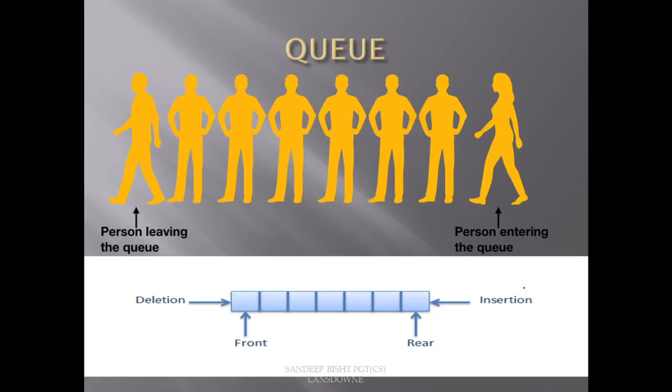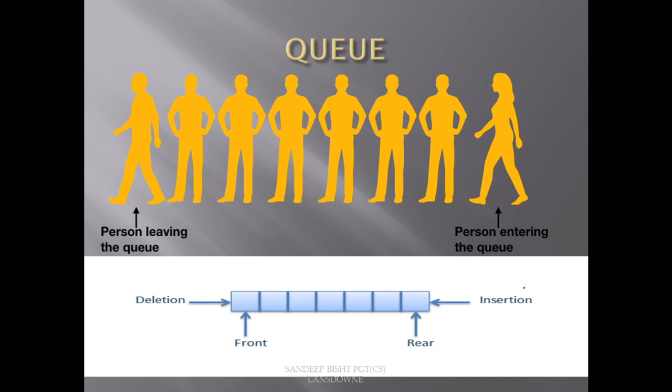So now next is our queue data structure. You all have seen queues in real life, a queue outside the cinema hall, a queue at the ticket window. There are many examples where we have seen a queue.